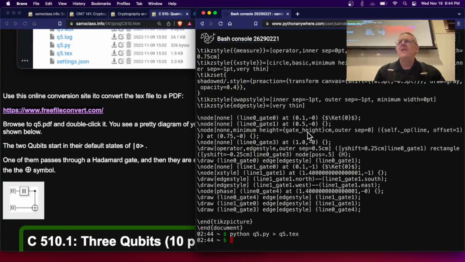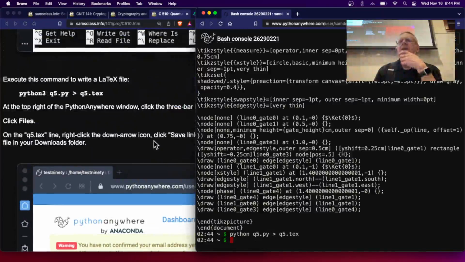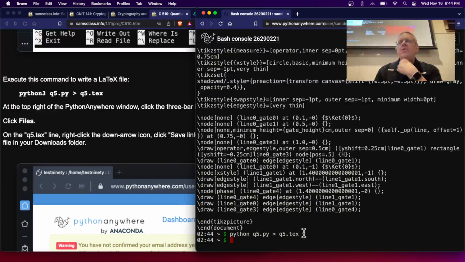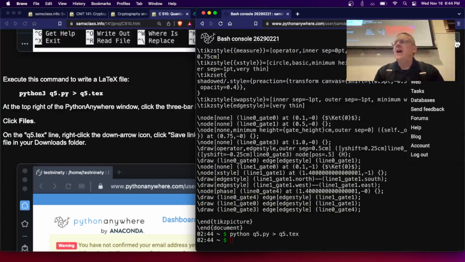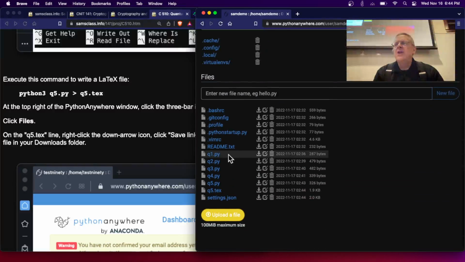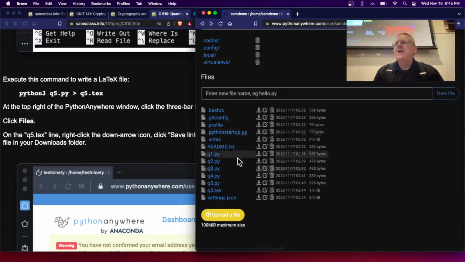So I can download this file. Now to get the files, I think you click the 3-bar icon and then files. I've now made a file called q5.txt, and you can download files from here. If you go to files, there you go. Here's my files, my Q1, Q2, Q5, and here's my q5.txt. And I can download it here. I think that's what the down arrow does. Nope, that shows it to me. That's not what I want. There's going to be some way to download it.